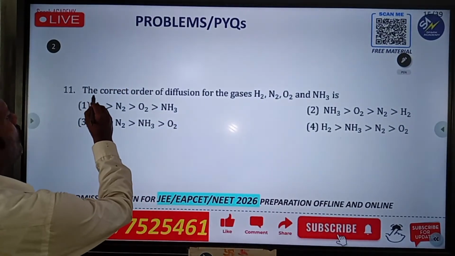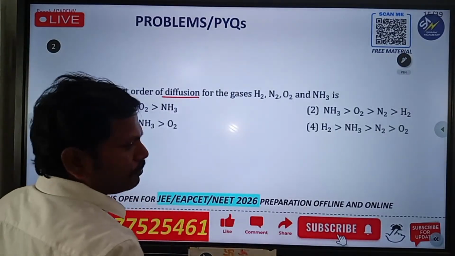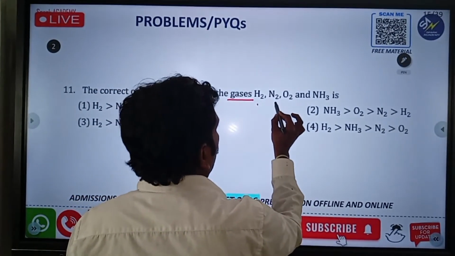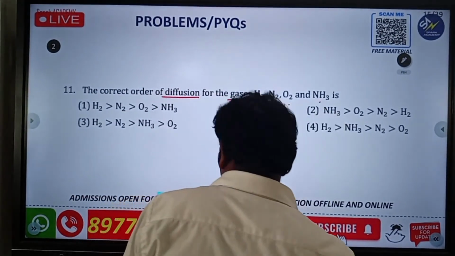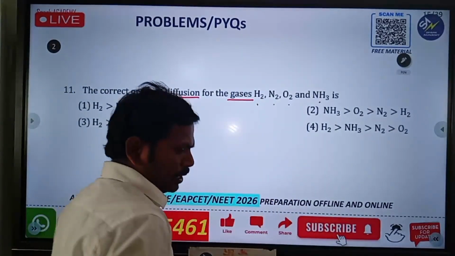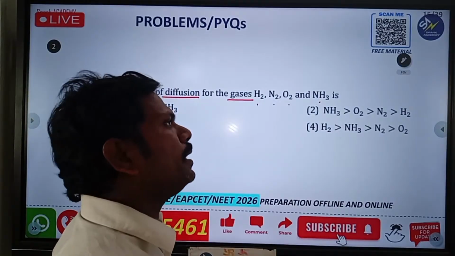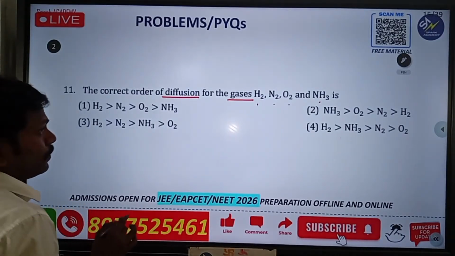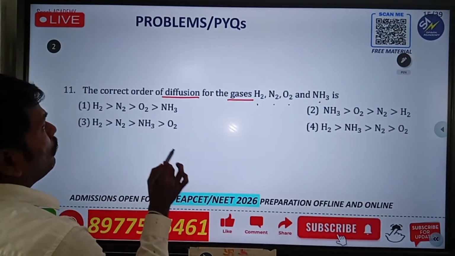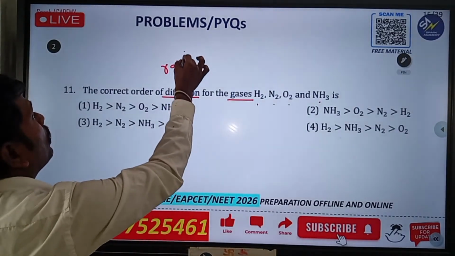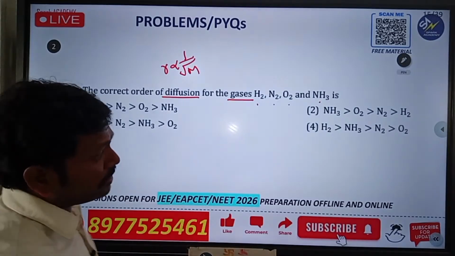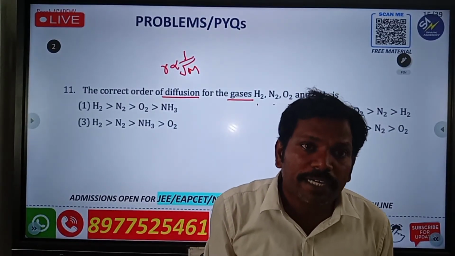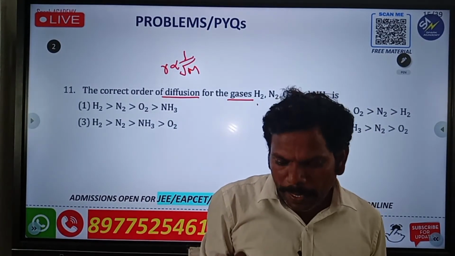The question is the correct order of diffusion for the gases. They are giving hydrogen, nitrogen, oxygen and ammonia. These four are very, very important. We will check which one is correct. First, what is the formula? R is inversely proportional to the square root of M. That means the gas with higher molecular weight will diffuse slowly, and the gas with lower molecular weight will diffuse very quickly. Okay, clear?